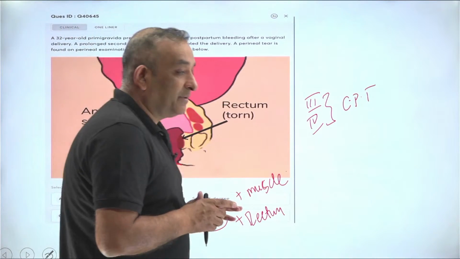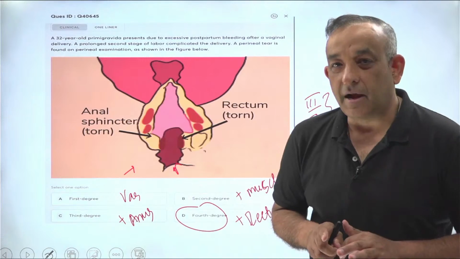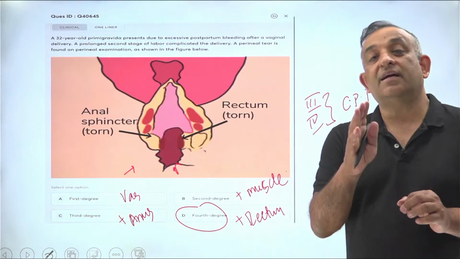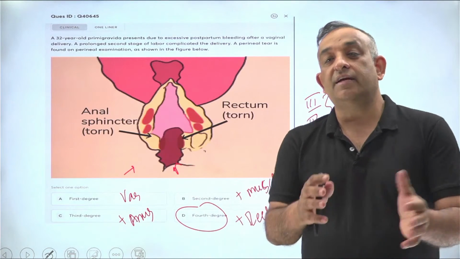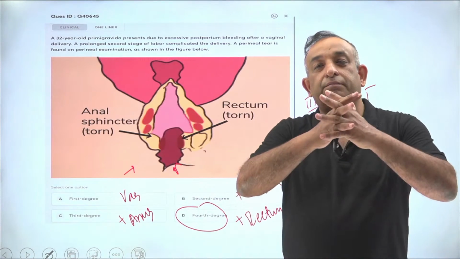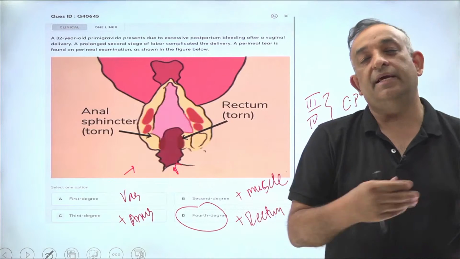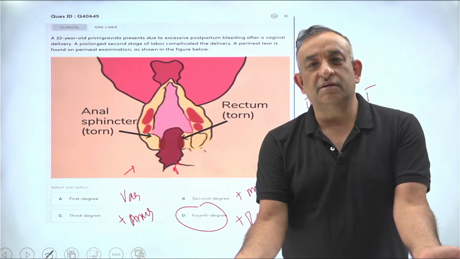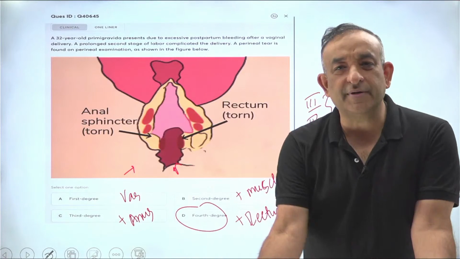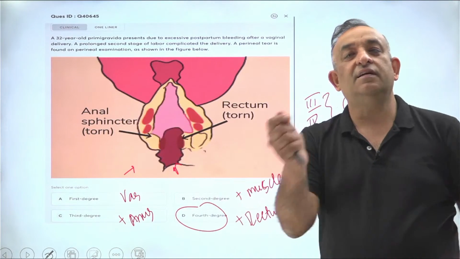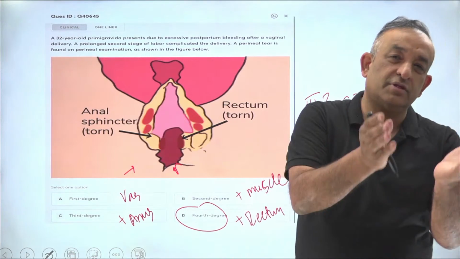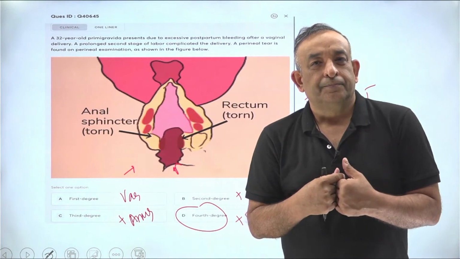All right. So complete perineal tear, when will you repair? Come, you've just done a delivery. Two questions I'm going to ask you. When a woman had a complete perineal tear, you've done a forceps delivery, you take out the baby and the perineum is torn and it is communicating with the anus. When do you repair it? Repair it immediately, obviously. You see a tear, you repair it immediately, take her to the OT, give her anesthesia and suture the anus in layers, and then you suture the muscle and the vagina and then the skin.